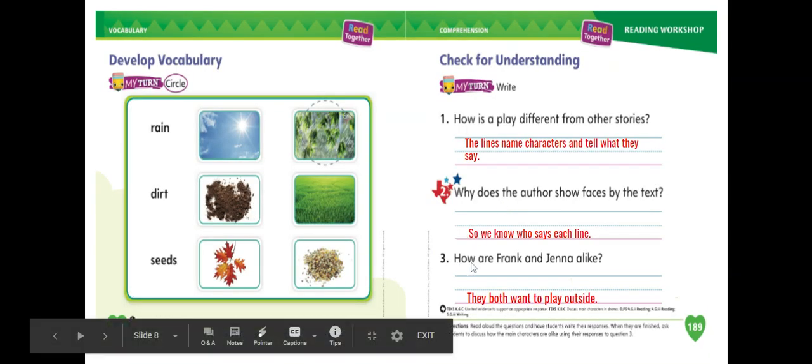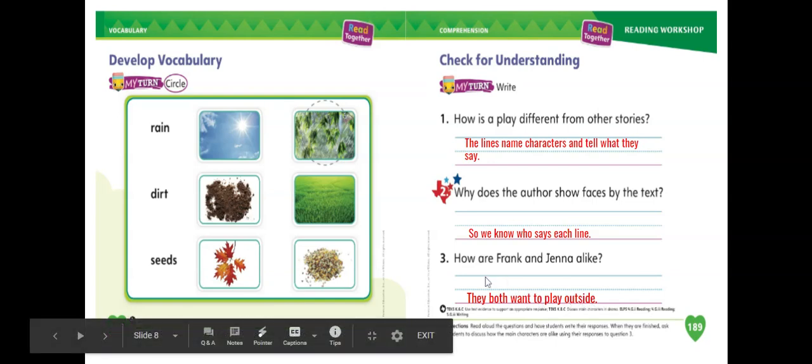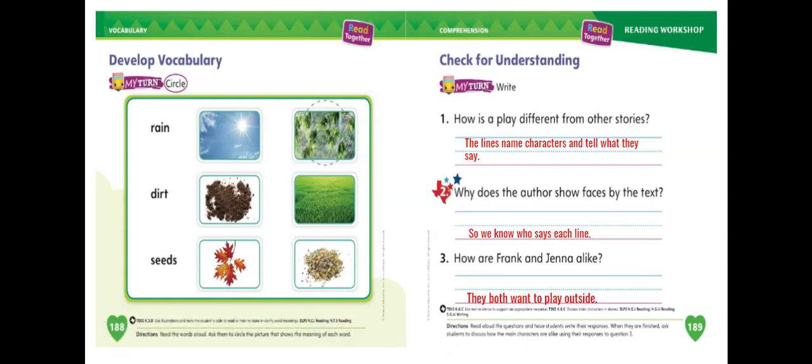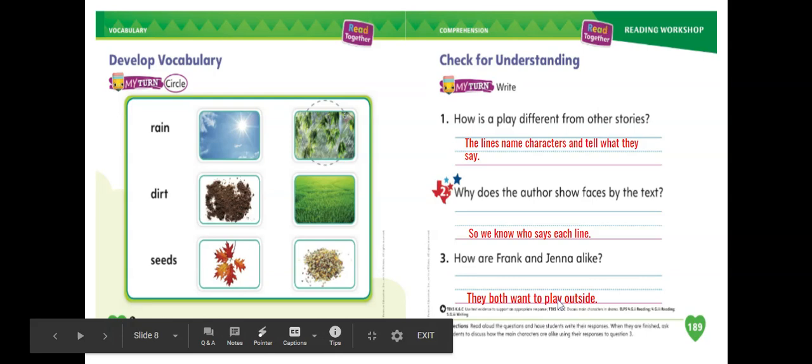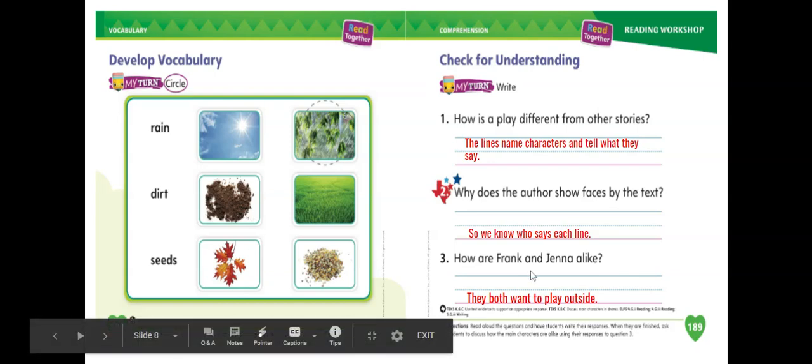Question number 3 says, how are Frank and Jenna alike? What is something they both had in common? One thing we can talk about is they both wanted to play outside. That's one thing they had in common. How else were they alike? Well, in the beginning, they both said they did not like rain, but then in the end, they both liked rain at the end of the play. So those are ways in which Jenna and Frank are alike.